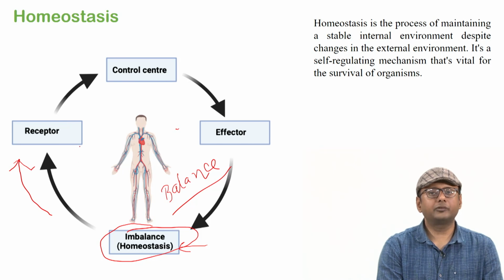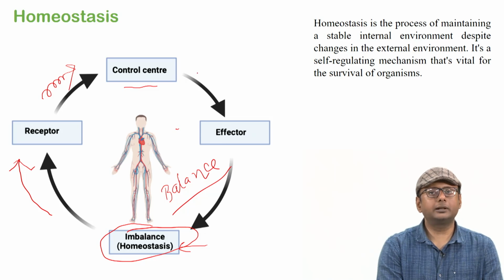Our different types of receptors will sense that there is an imbalance condition in our body. Once the receptor senses that imbalance, it will create a signal to activate the control center. So basically the receptor receives the information and, like a postman, delivers the message to the control room or the control center.